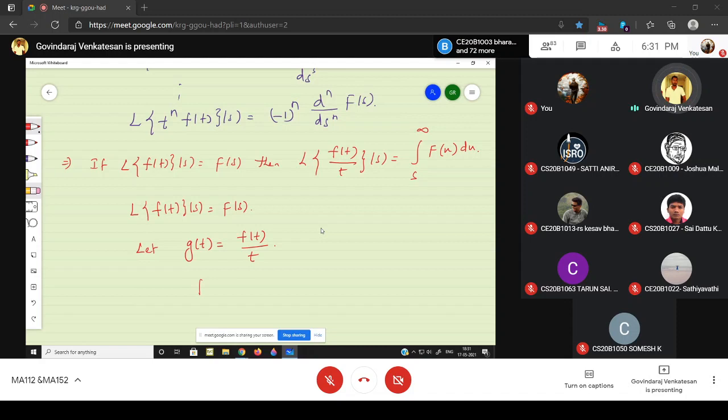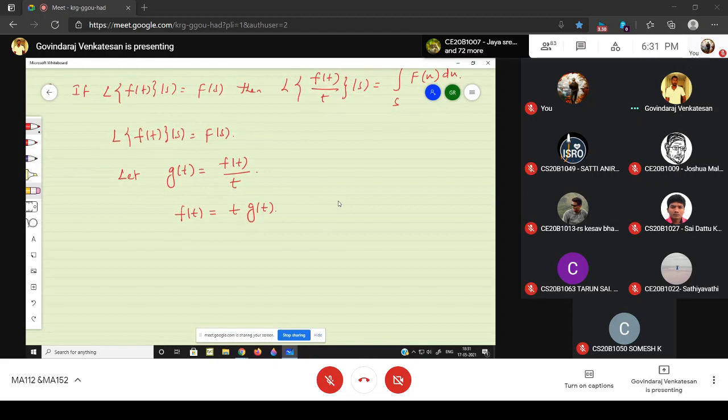So from here I can write f(t) is nothing but t times g(t). Now take Laplace on both sides: the Laplace of f(t) is the Laplace of t times g(t).